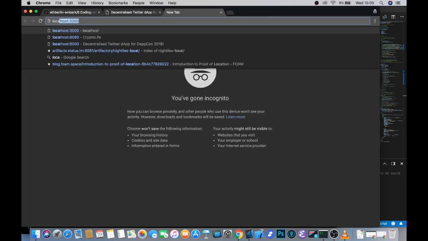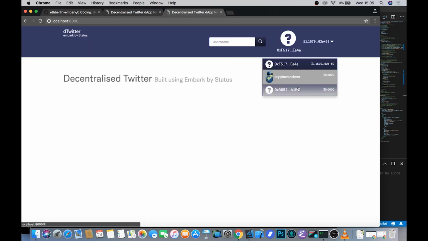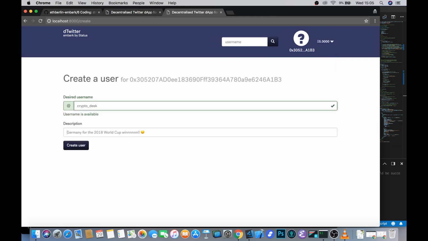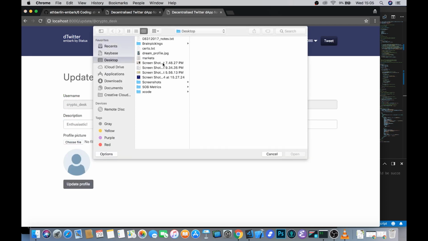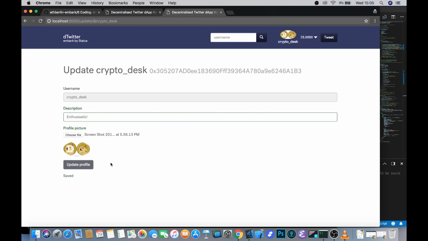If you open another tab, also localhost 8000, and this time perhaps pick a different account, you see that we can maybe set up another account and see what it looks like from the other side. So I'm quite a fan of Doges. I'm going to upload that to IPFS, because who doesn't love a good Doge?